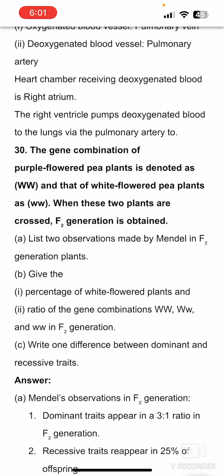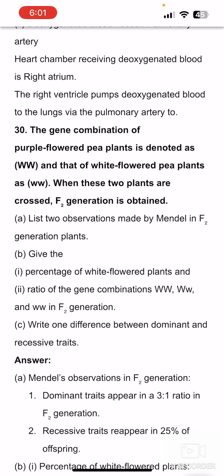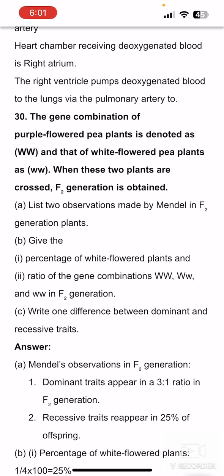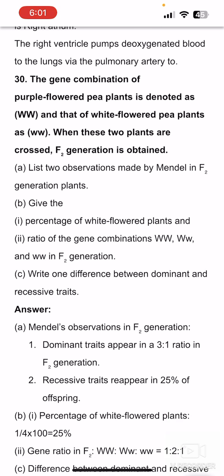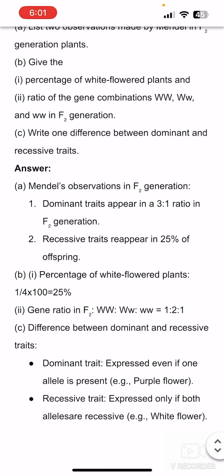Next question: the gene combination of purple flower is denoted as capital W and white flower is represented by small w. When these two plants cross, F1 generation is obtained. What will the F1 generation be? You have to give the percentage and ratio of the combination and the difference of dominant and recessive trait.